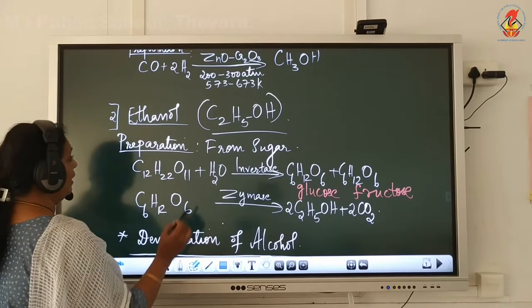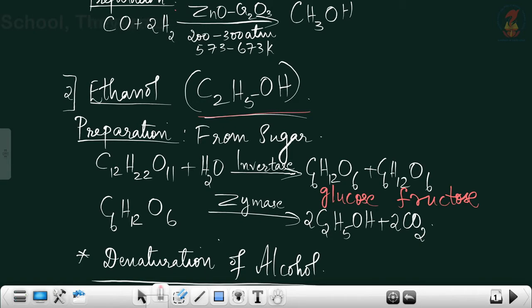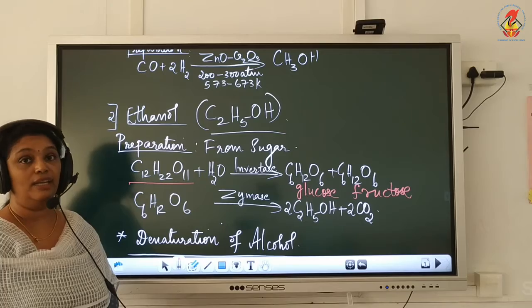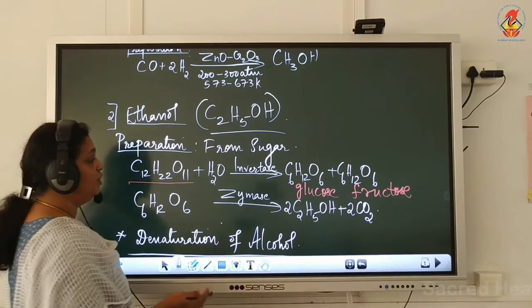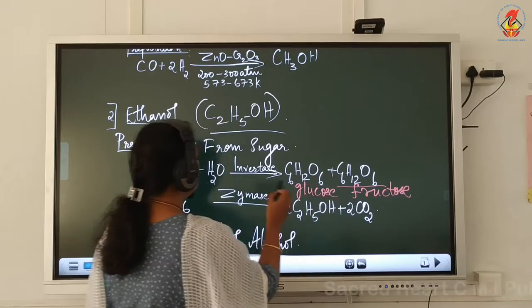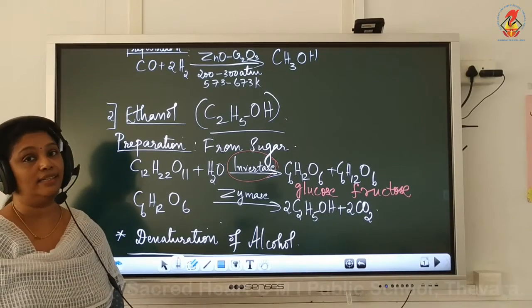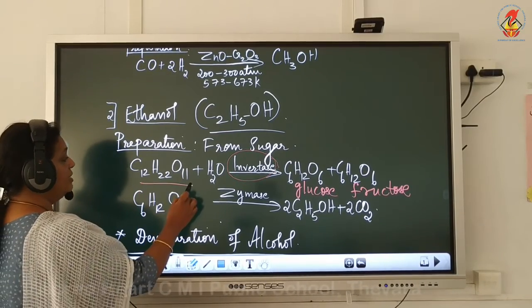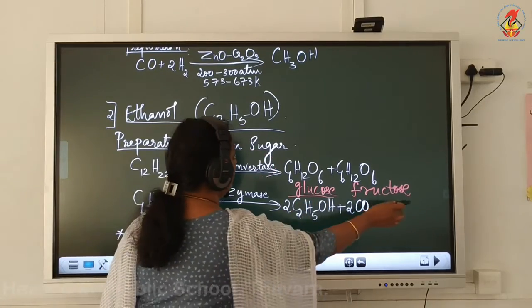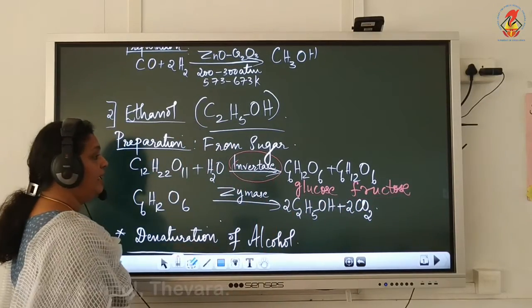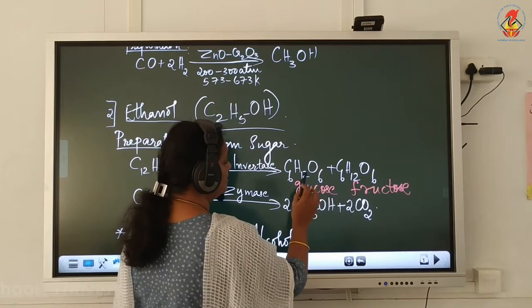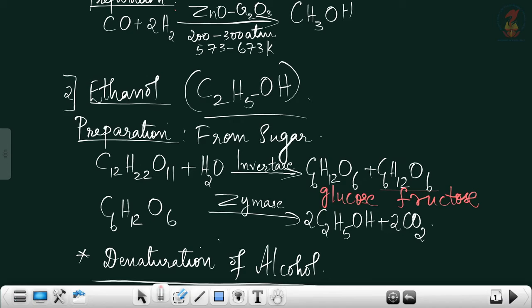Now, the second commercially important alcohol is ethanol. The formula of ethanol is C2H5OH. Now, preparation of ethanol is from sugar. You know the molecular formula of sugar is C12H22O11. So, sugar from molasses or sugar cane or grapes will get converted into glucose and fructose in the presence of enzyme invertase. Invertase acts as a catalyst. So, sugar is first converted to glucose and fructose in the presence of invertase. And you can see the formula of glucose and fructose is the same, C6H12O6, C6H12O6.